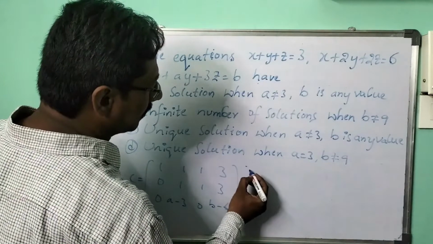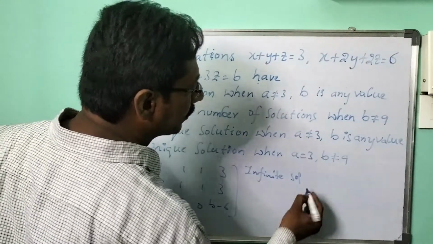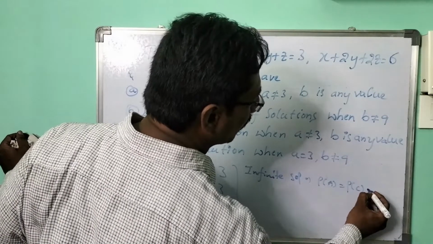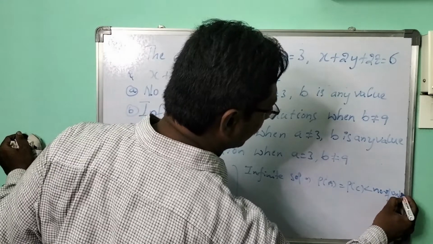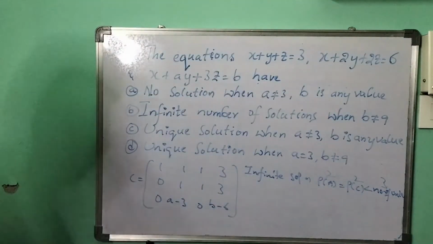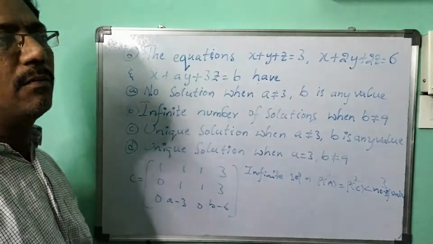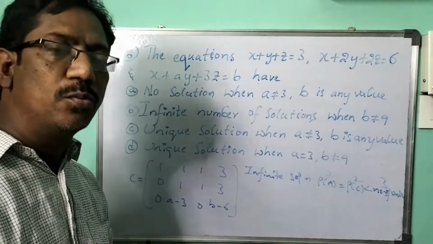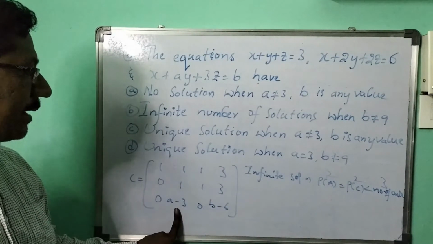For infinite solutions, what is the condition? Rank of A should be equal to rank of C, and less than the number of unknowns. Okay. Yes, the condition is 2, 2, 3. Fine. So when I get rank of A and rank of C as 2, simply what I am suggesting is that whenever you get rank of A or C as 2, you should consider equal to.